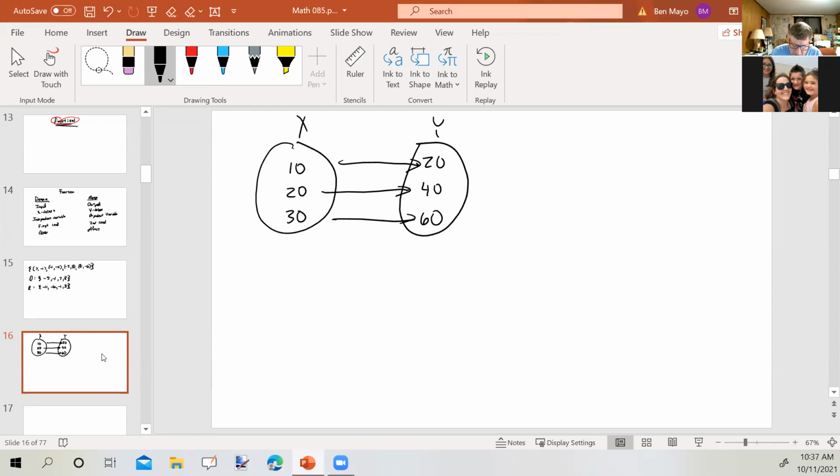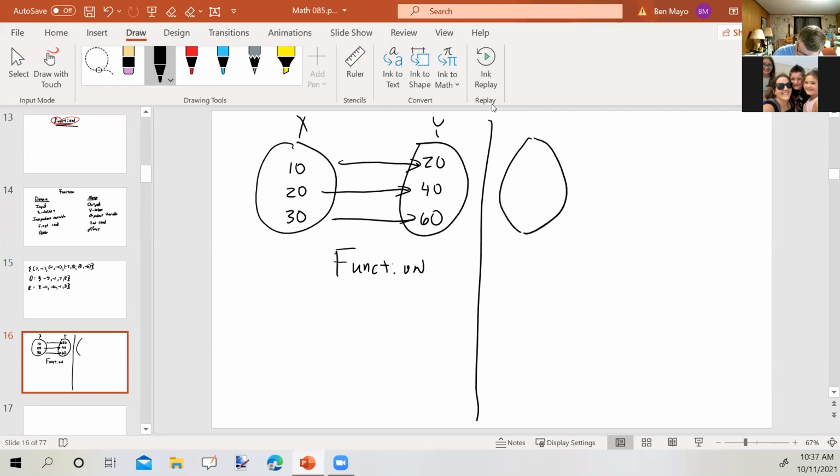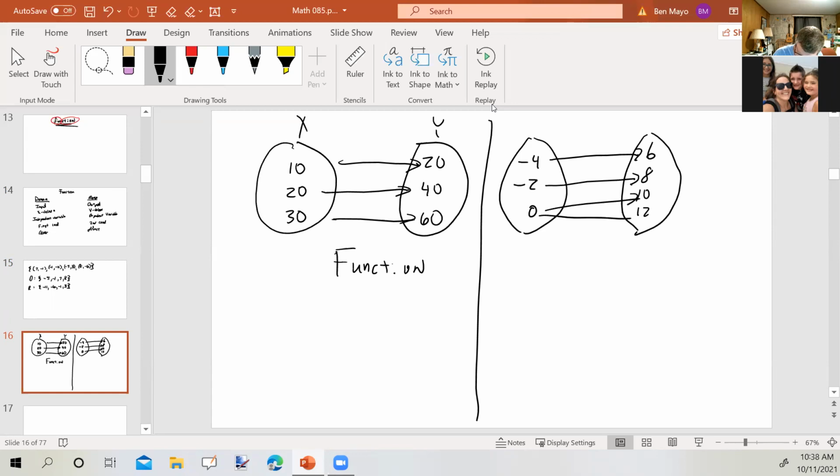Well, for this, each input, each x goes to exactly one y or output. So this is a function. Okay. Now, how about this one? Let's see here. -4, -2, 0, 6, 8, 10, 12 with the following correspondence. This is not a function.